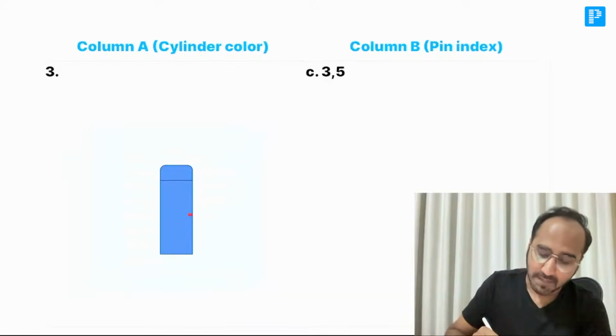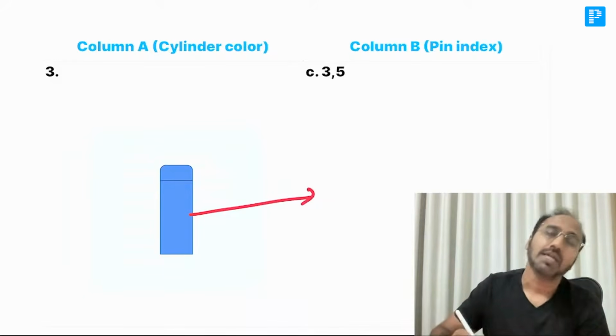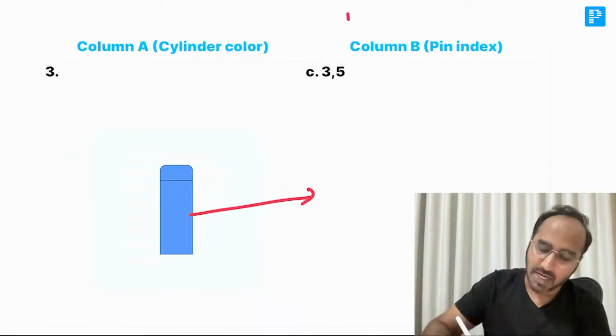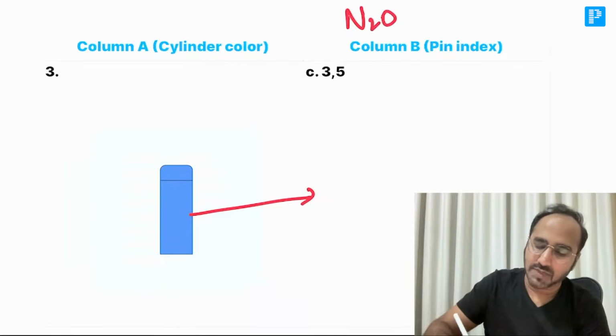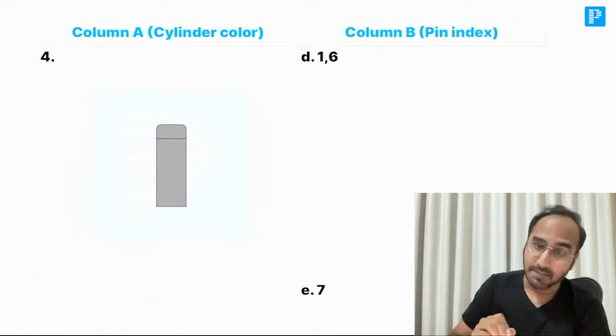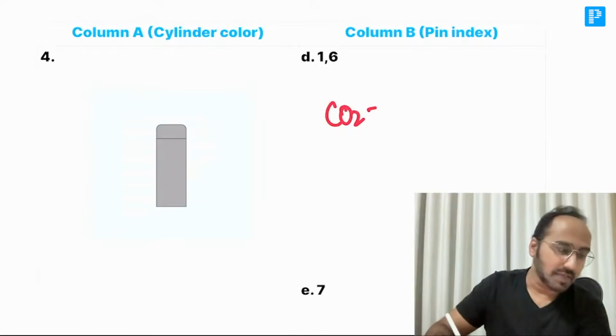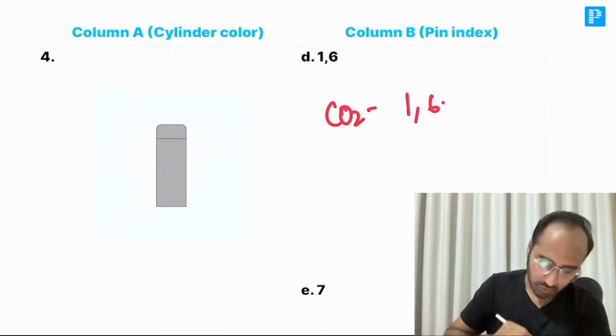Next, it is complete blue. Complete blue means nitrous. The pin index system is what, guys? Remember, nitrous we write as N2O: 2 molecules of nitrogen and 1 molecule of oxygen. So it is 3,5. Whereas this complete gray cylinder is of carbon dioxide. Carbon dioxide pin index system is 1,6 or 2,6.